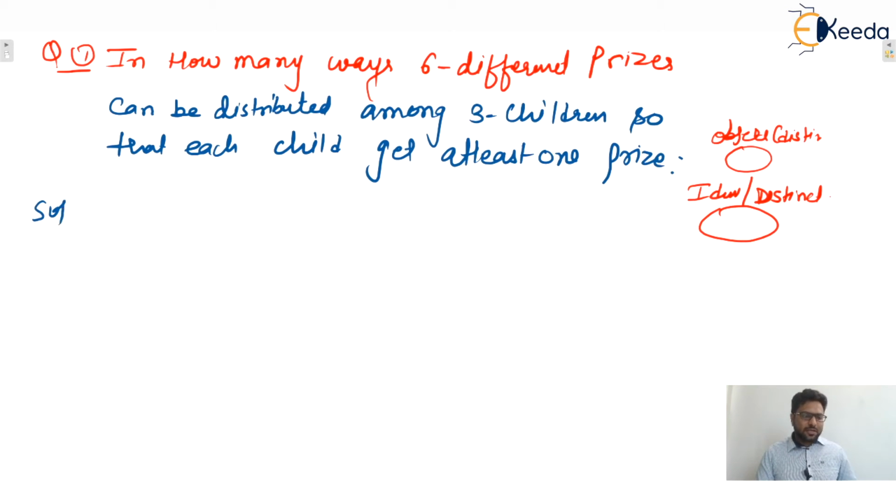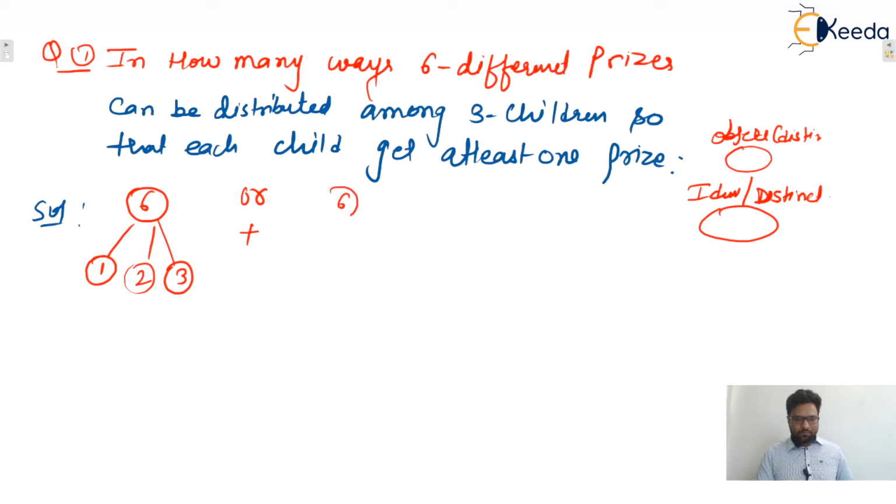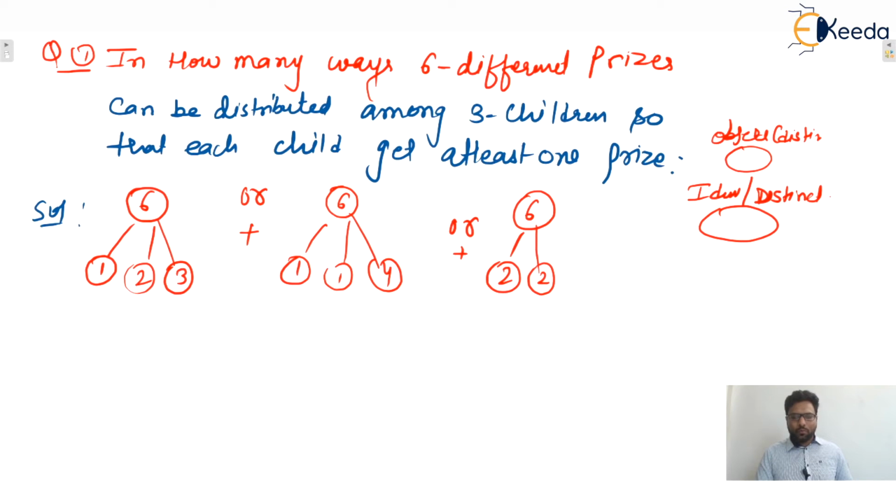So here we can say that there will be various possibilities. There are 6 prizes, and 3 children are given. Anyone may contain one, two, three. That is one possible way. Or, means plus, second one, anyone may contain one, one, four. Or, plus, this is also a possible distribution: 2, 2, 2.